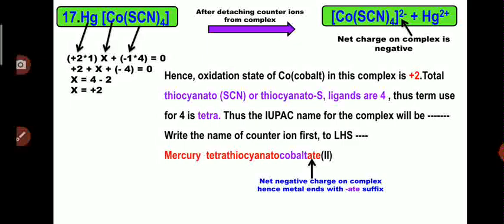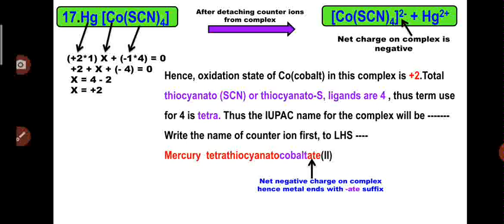So SCN is an example of an ambident ligand, and when the bonding is from sulfur, it is termed thiocyanato S, and when the bonding is from nitrogen, it is termed thiocyanato N. So most probably when SCN is written, we have to consider thiocyanato S. When NCS is written in the complex, we have to consider the bonding from nitrogen, thiocyanato N. So that is the difference between these two terms, thiocyanato S and thiocyanato N. So it is an ambident kind of ligand.